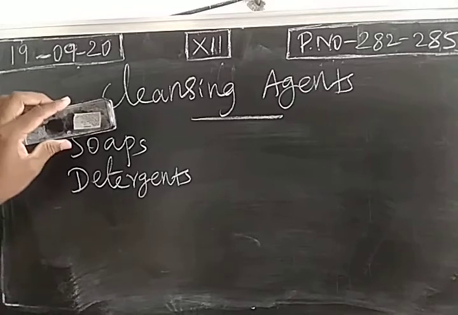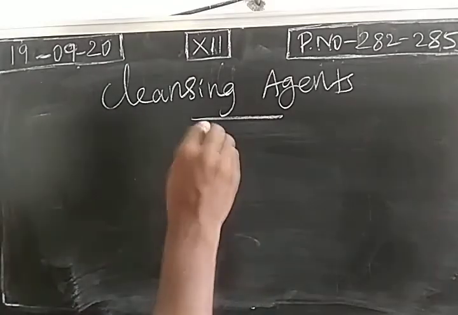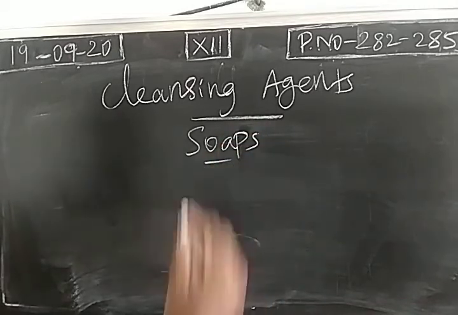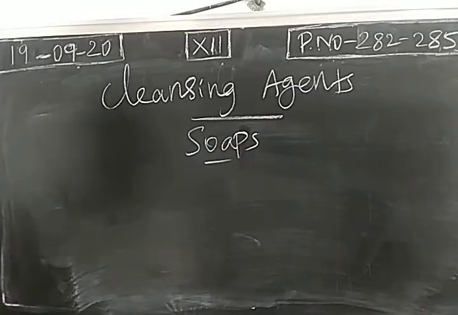So first we take soap. The preparation of soap we have already completed in lesson number 11, hydroxy compounds. The reaction is the saponification reaction. When a triglyceride is treated with sodium hydroxide, we get glycerol along with soap.